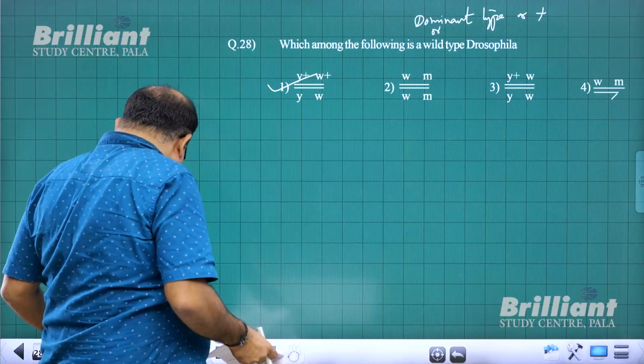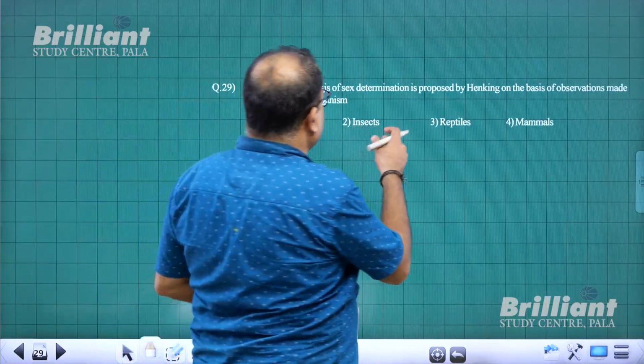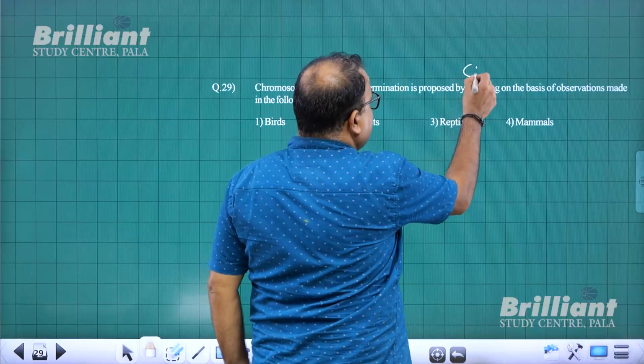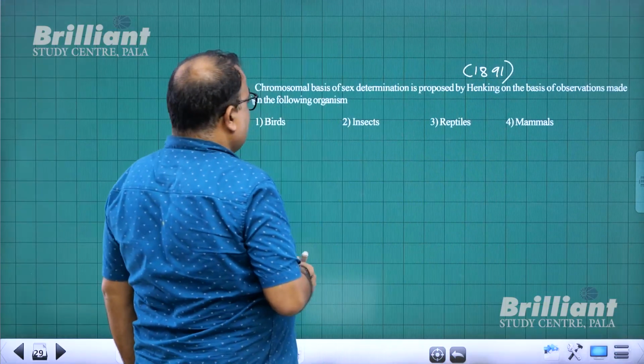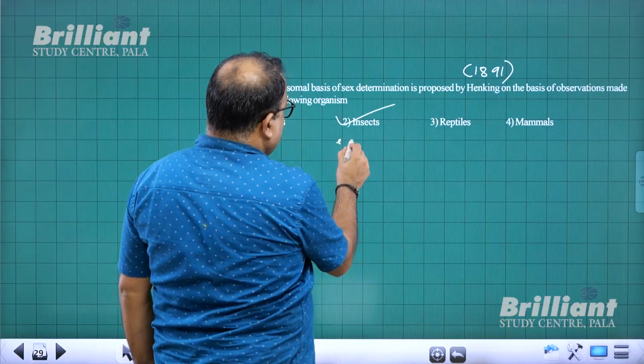With that I come to question number 29. Chromosomal basis of sex determination was given by Henking in the year 1891 on the basis of observations made on insects, that is, grasshopper.